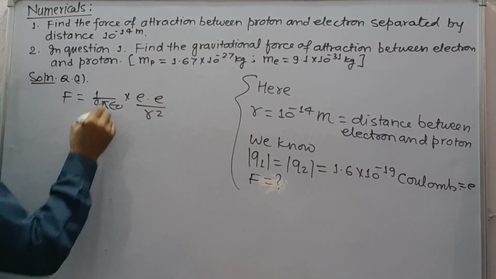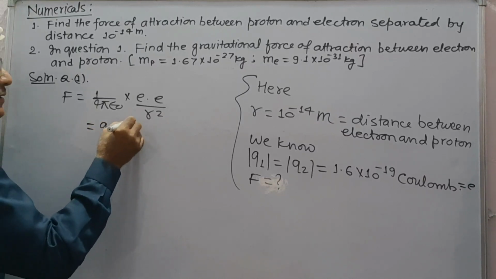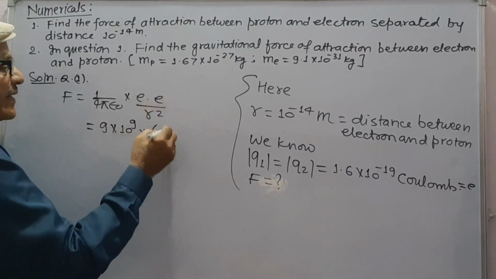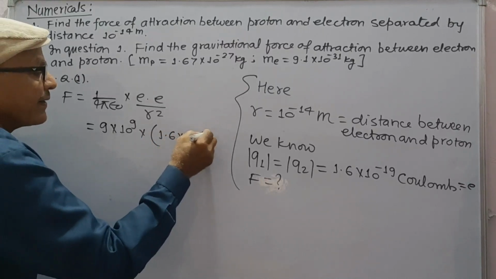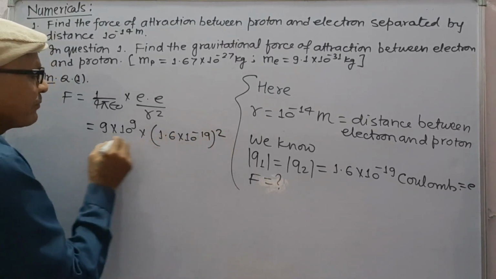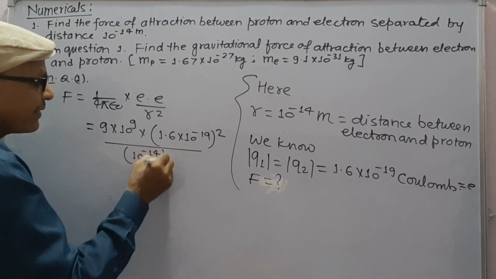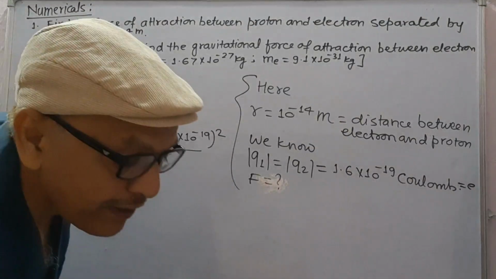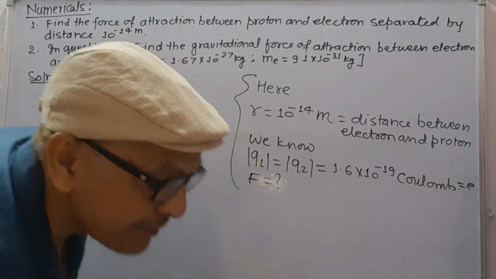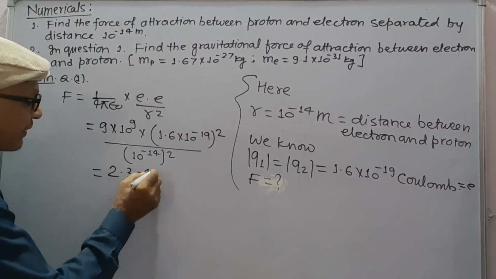So 1 upon 4 pi epsilon 0 has value 9 into 10 to power 9. This is e square, 1.6 into 10 to minus 19 square upon 10 to minus 14 square. On simplification it gives 2.304 Newton.